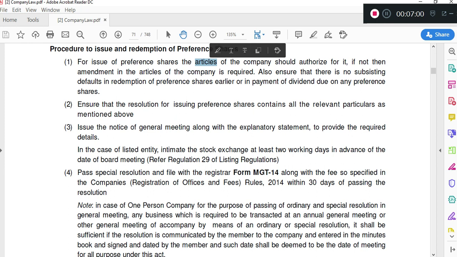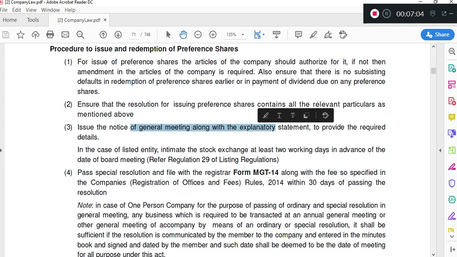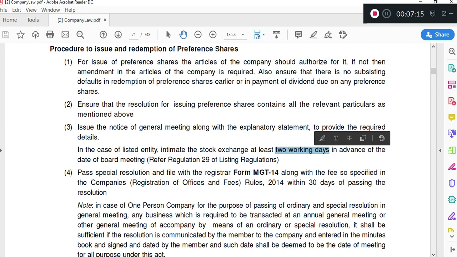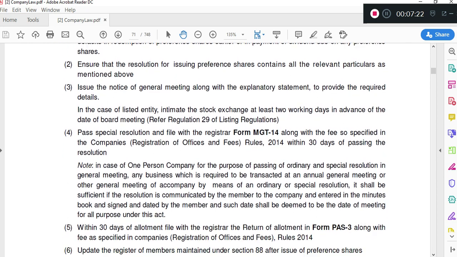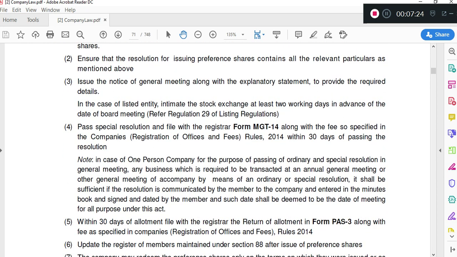After that, we go to the general meeting. We have to call a general meeting, and we have to also send an explanatory statement. If the company is a listed company, we have to intimate the stock exchange at least 2 working days in advance of the board meeting in which we are going to take a decision on the issue of shares, so that the general public will also come to know that there is going to be an issue of preference shares. This is in order to avoid insider trading transactions.